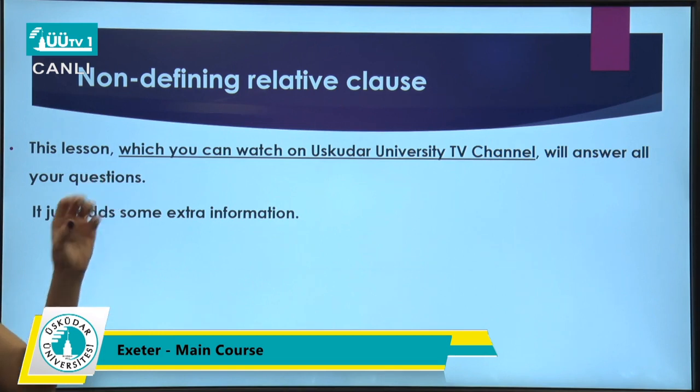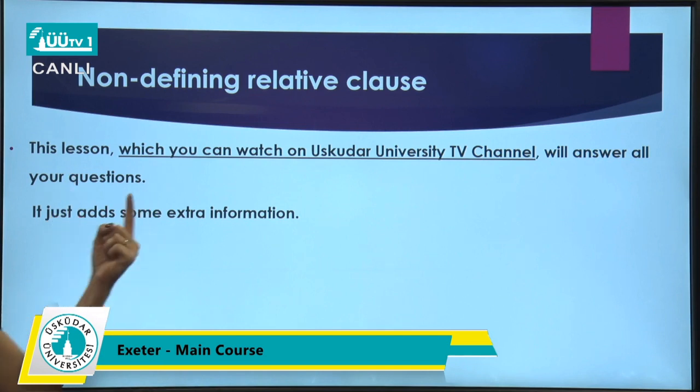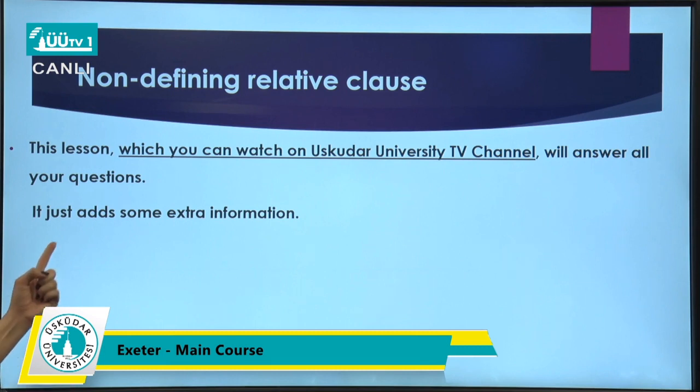Without that part, look at this one: This lesson will answer all your questions. Is it meaningful? Yes, it is. Without that part, the sentence is complete. It just adds some extra information.